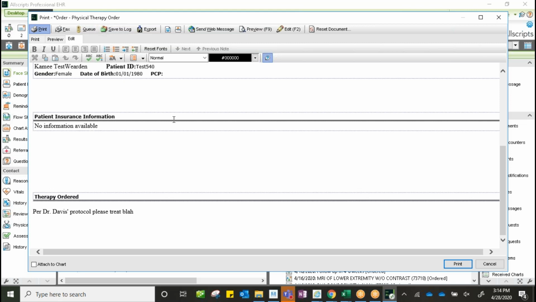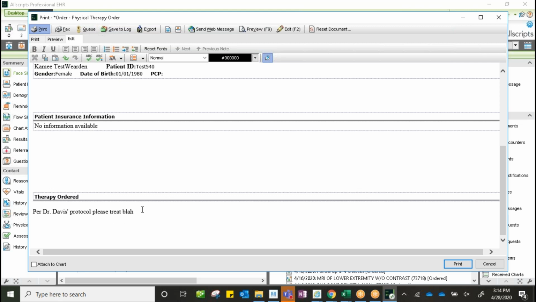A couple of things to note about this document, just like our print pack, is that it does not have a character limit. So if you're hitting up against that character limit on the assessment and plan piece of it, then for your therapy orders, you could always come in here and make sure that you drop that memorized phrase in directly to the document.